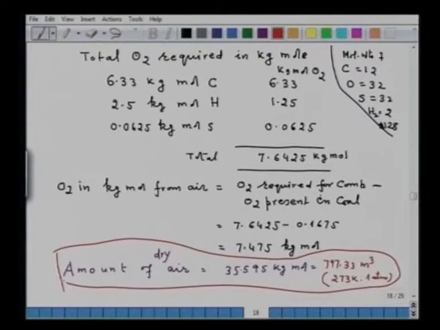So, remember, while doing the calculation on stoichiometric amount of air, you should not forget the oxygen content of coal, and that oxygen content you have to subtract it from the oxygen required for combustion. Only that much amount of oxygen you are required to supply through the air. So, that is an important thing. It is in fact an elemental balance.